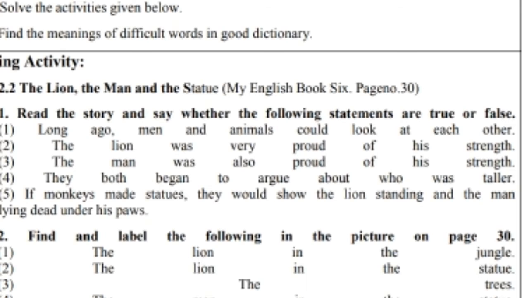So first sentence, long ago men and animals could look at each other. Could look at each other? No. Could talk to each other. So this is a wrong statement. It's false. Now the second. The lion was very proud of his strength. Really, the lion was proud of his strength. So this statement is true.